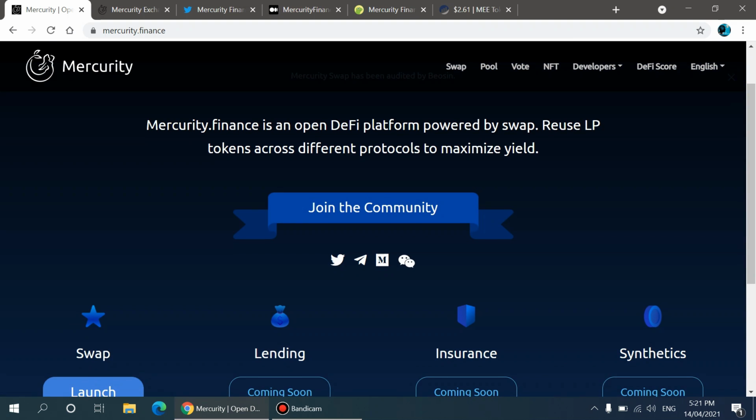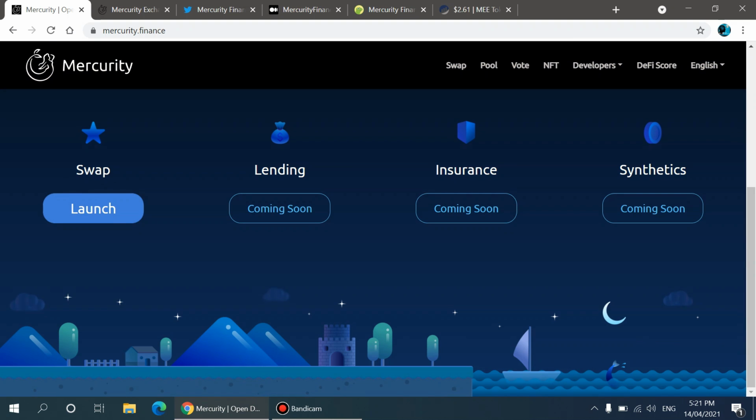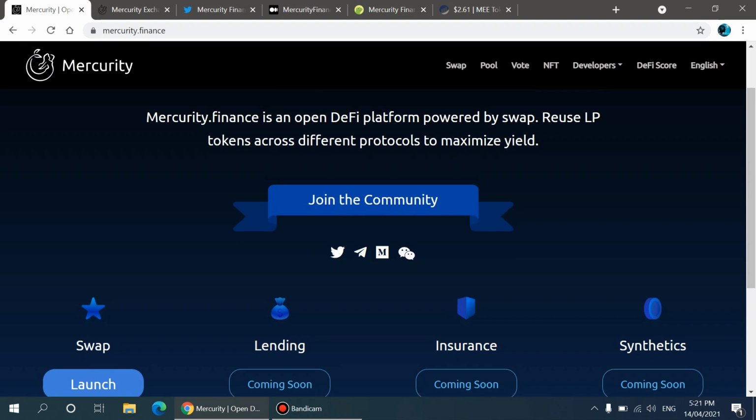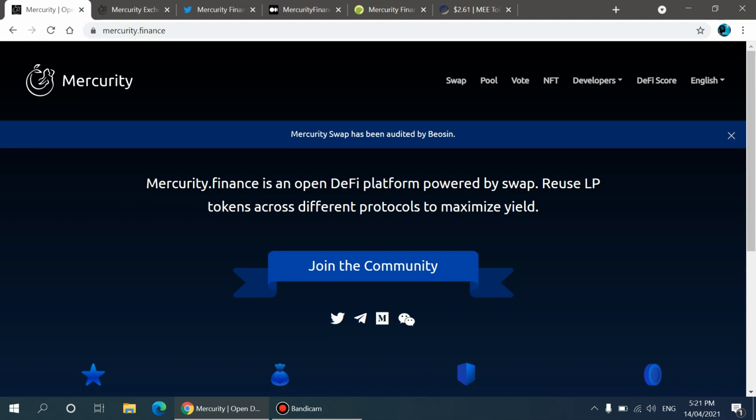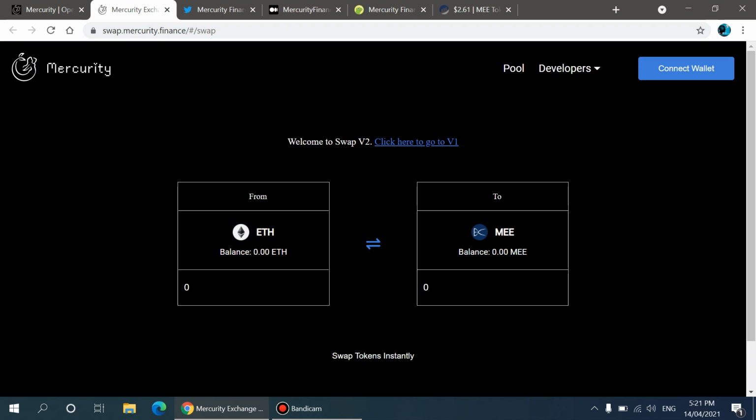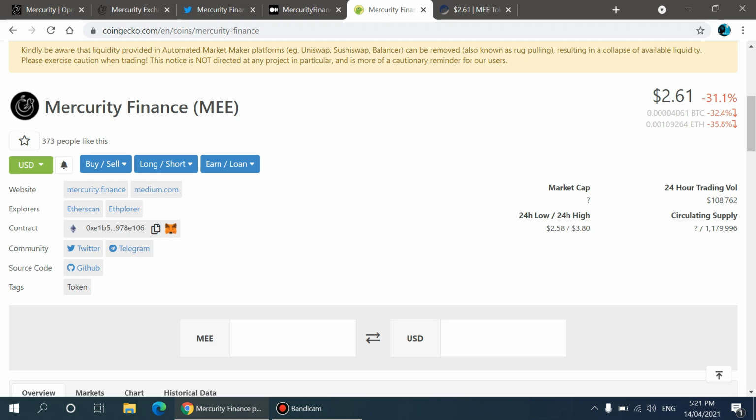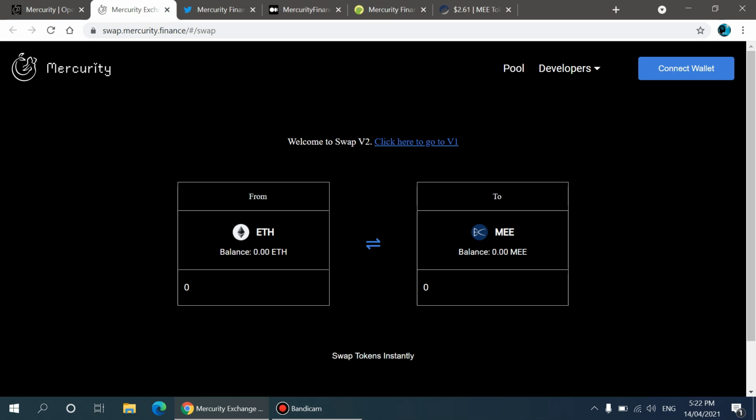Mercurity is an open DEX platform that enables you to create and operate your own liquidity pool that trades diverse assets with anyone, anytime, anywhere. The best part of Mercurity Finance is that it is composed of a number of sub-agreement matrices, and the sub-agreements can be effectively coordinated and seamlessly integrated. Here you can see that right now the Mercurity Finance MEE token is also listed on CoinGecko, so you can easily purchase the coin. At present, Mercurity sub-agreements include the Mercurity Swap Agreement, as I showed you, and secondly, the Mercurity Insurance Agreement and the Mercurity Synthetics Asset Agreement.